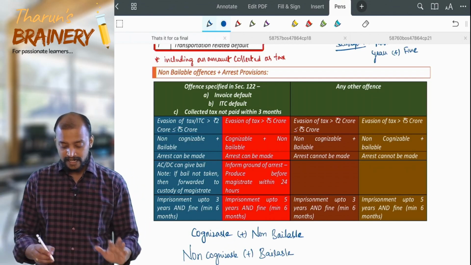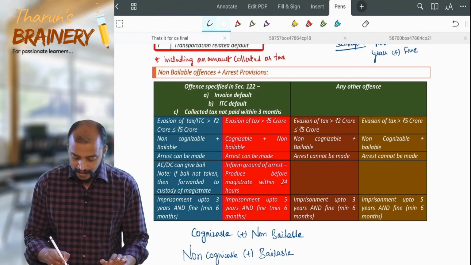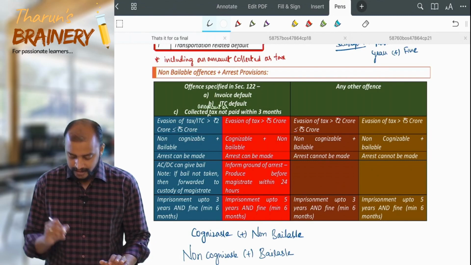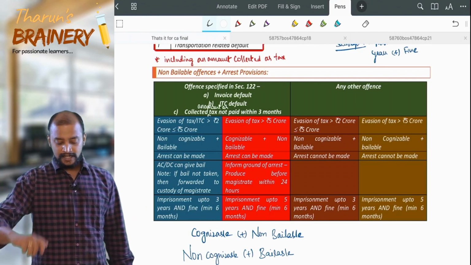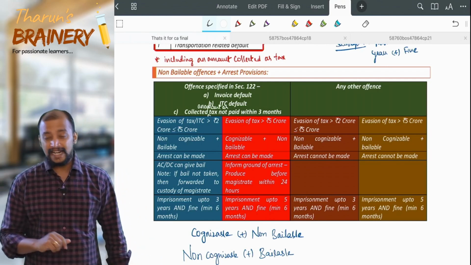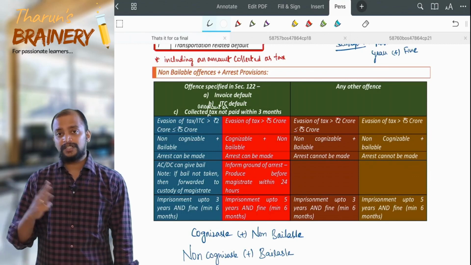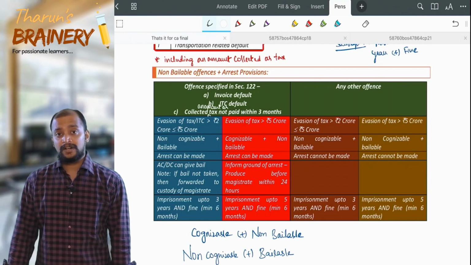Collected an amount as tax. So remember, it is collected an amount as tax and not paid within 3 months. So these are the 3 offenses which are cognizable.